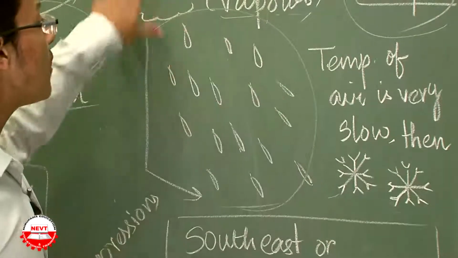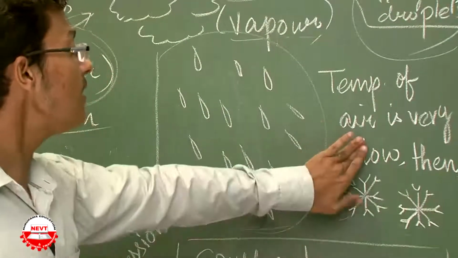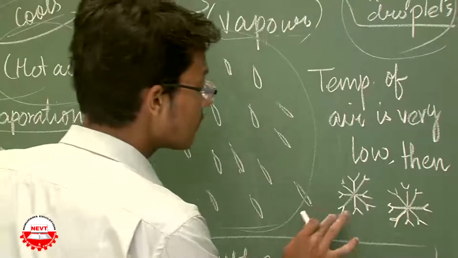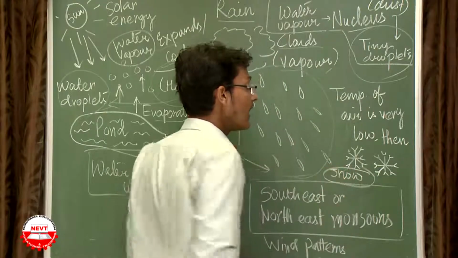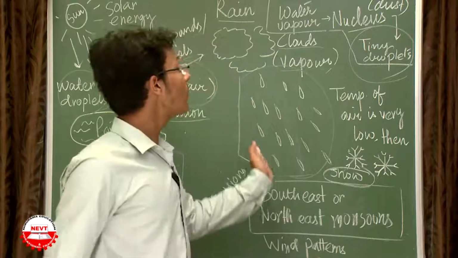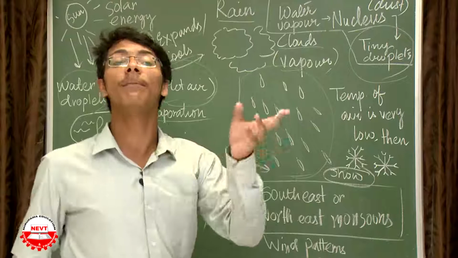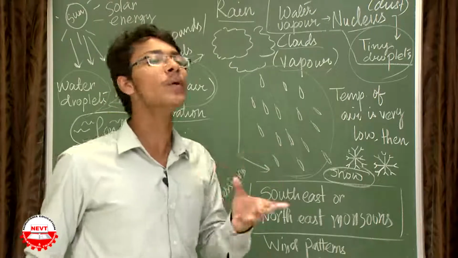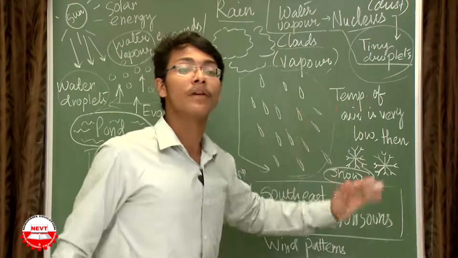If the temperature of the air in that cloud region is very low, then there may be snow formation. That is, instead of formation of water, that is condensation, there will be sublimation sort of. Snow is not exactly solid, but there will be formation of snow.